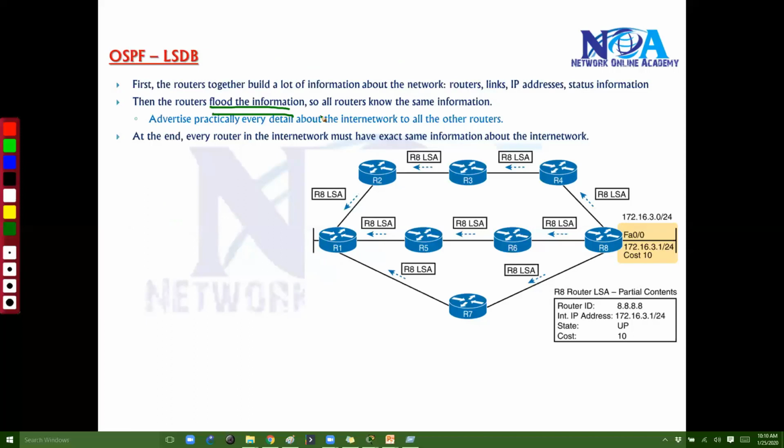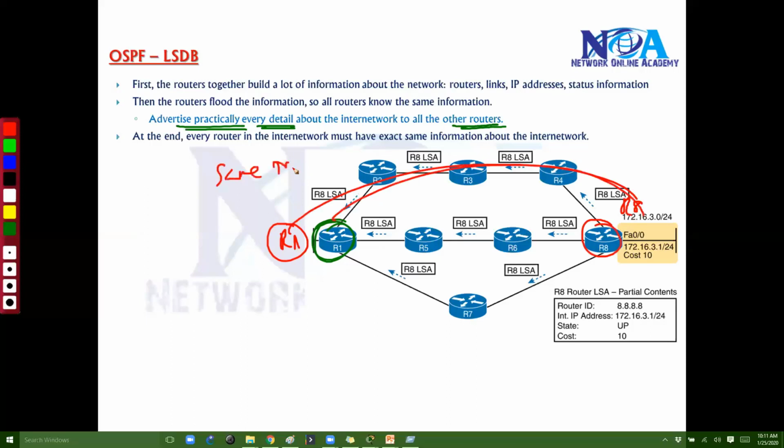The router is going to flood out all the information, and all the routers will know this information and maintain it. Practically they are going to advertise each and every detailed piece of information about the complete network, whatever they know, to each and every other router. So at the end, once they do this, every router, like in this example router 1 and router 8, both have the same information, meaning the database that router 8 is having.